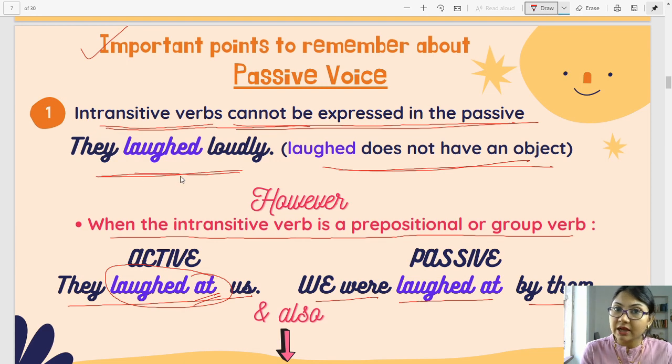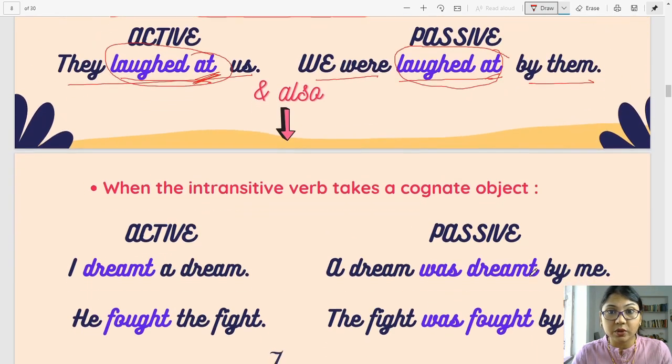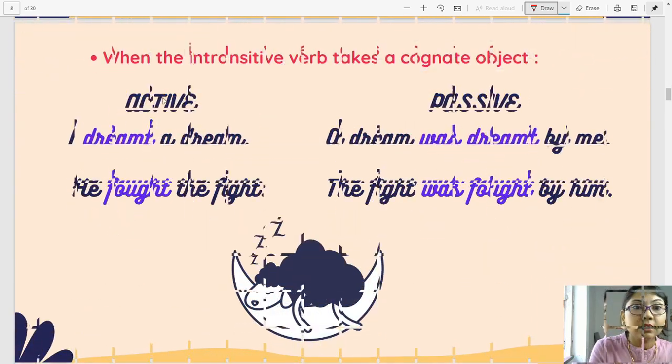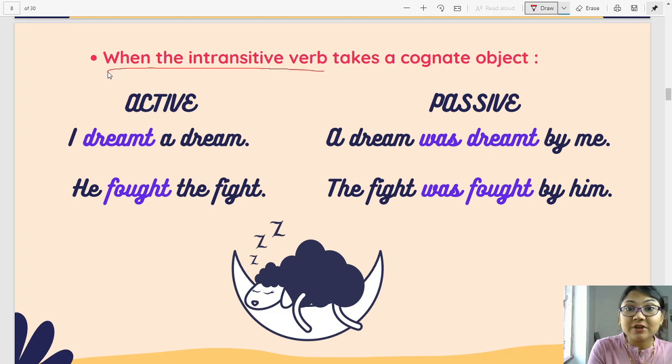Laughed is an intransitive verb, but when you use laughed at, it's a group verb, so the preposition will be retained. We say, we were laughed at by them. There's still more. Also remember there is one more case, which is when the intransitive verb takes a cognate object. Let's look at the example, and I'm sure you will understand what a cognate object is.